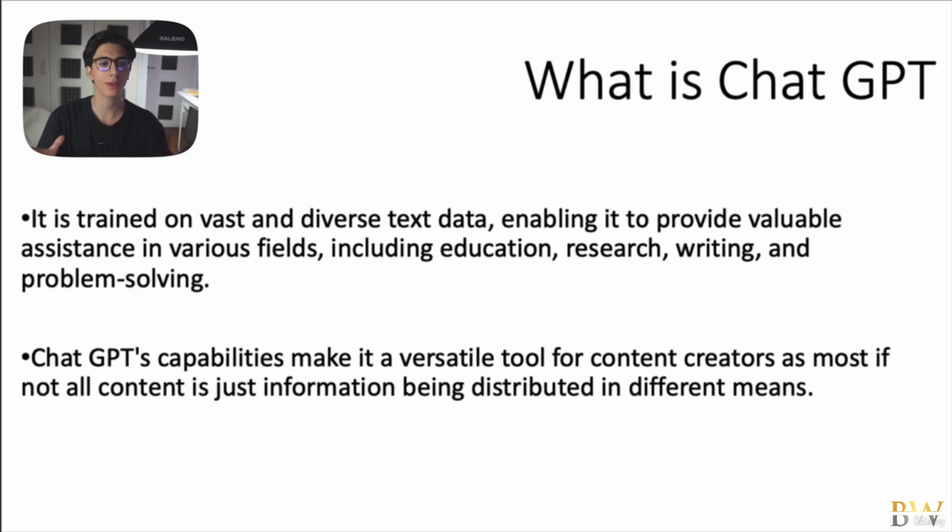But how does ChatGPT work? ChatGPT is trained on vast and diverse text data, which enables it to provide valuable assistance in various fields, right, including education, research, writing, problem solving, and of course, content creation. ChatGPT's capabilities make it a versatile tool for content creation, as most, if not all, content is just information being distributed in different means. And the most basic type of information distribution is what?